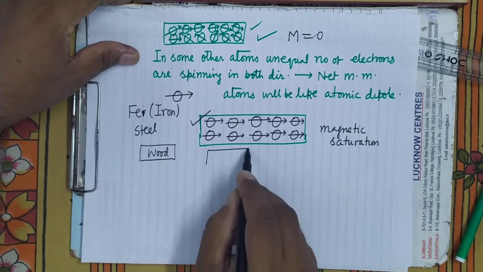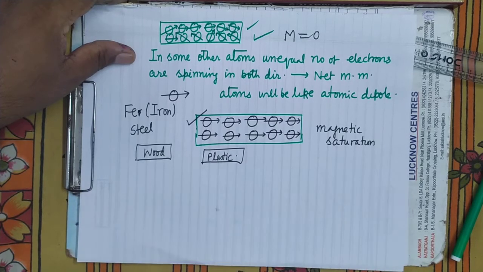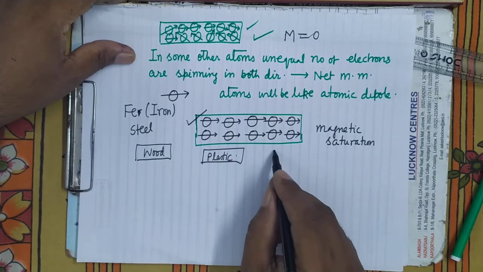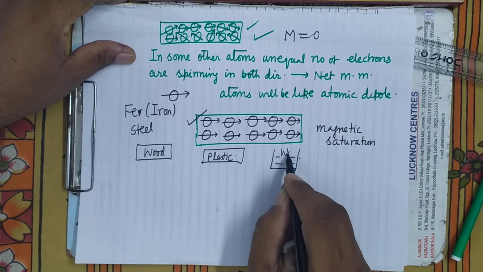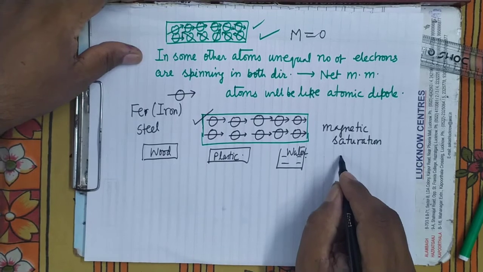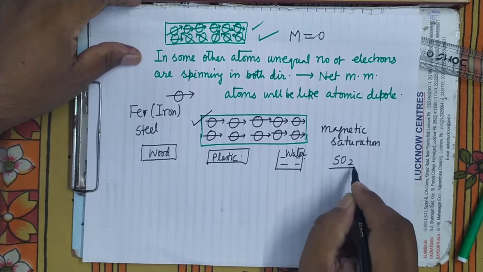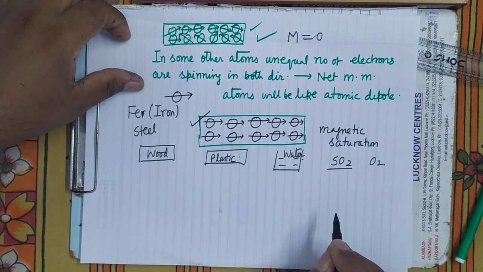Have you thought that plastic can be magnetized? Whether we can magnetize these substances or not. Can we magnetize water? Water can be magnetized or not. Or some gas, suppose sulfur dioxide gas, it can be magnetized or not. Oxygen gas can be magnetized or not.